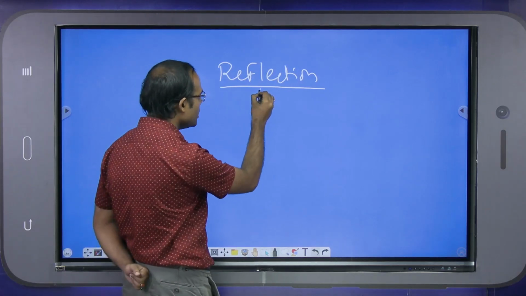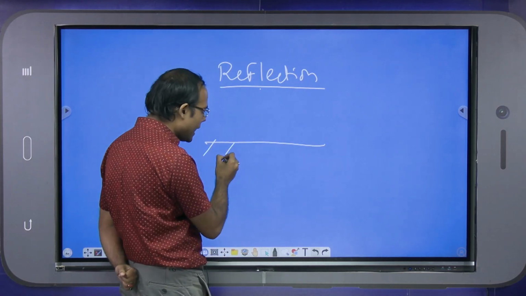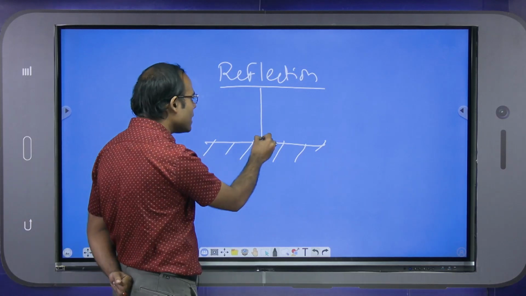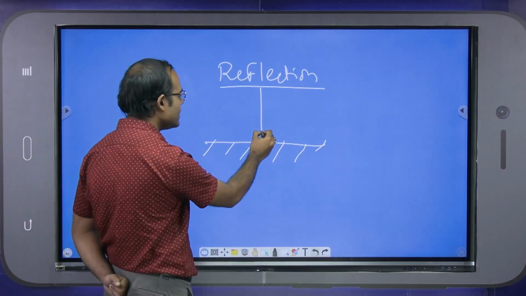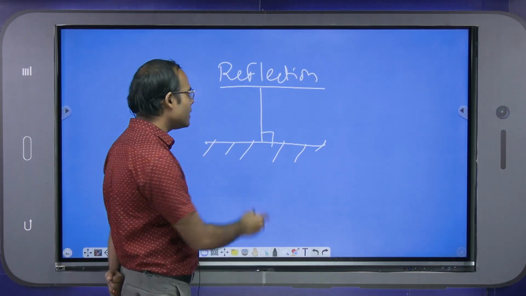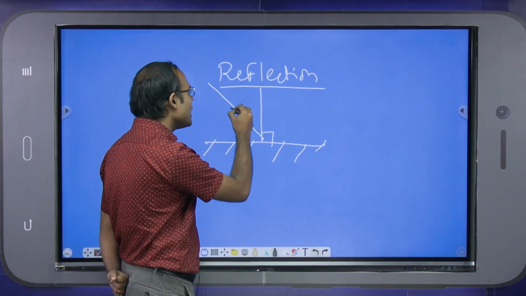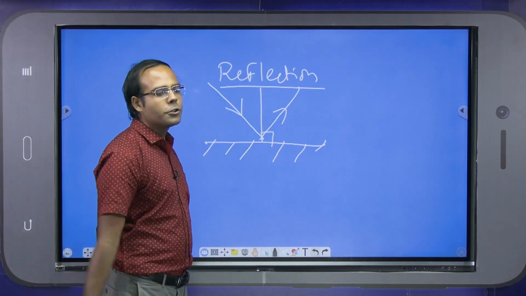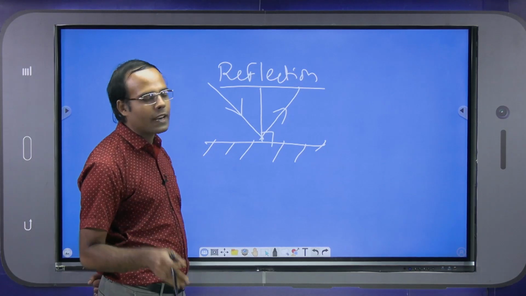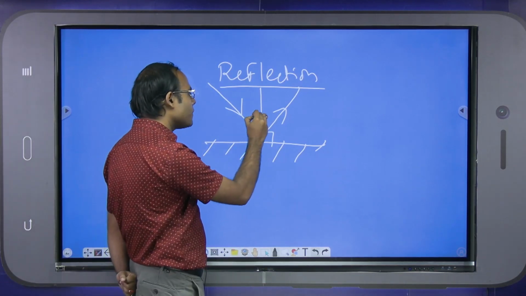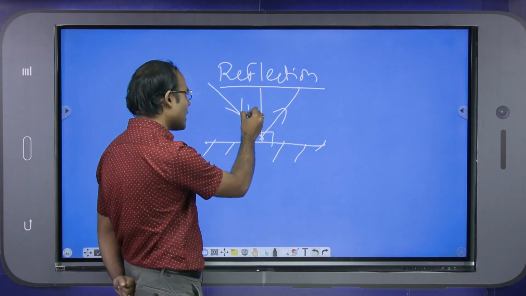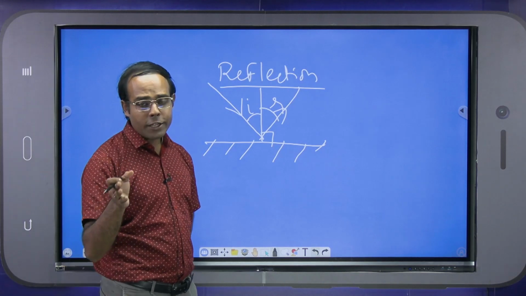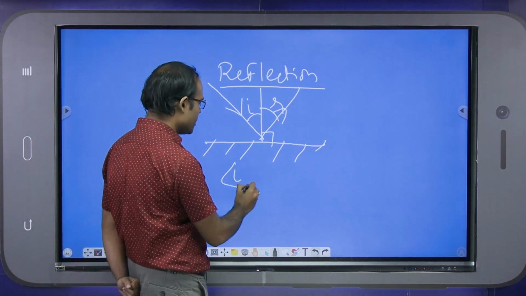So we will see that this is a plane mirror, and this is the normal on it, which is 90 degrees. The incident ray comes from this side, and the reflected ray goes back into the same medium. From class 9 we know that this is the angle of incidence, called I, and this is the angle of reflection, called R, and according to the law, I is equal to R.